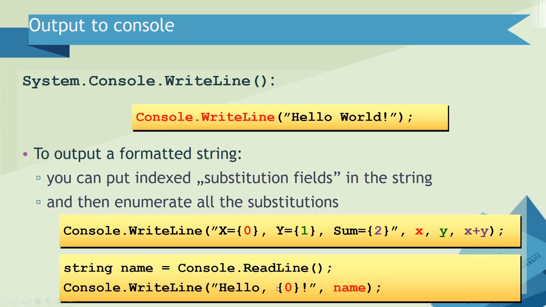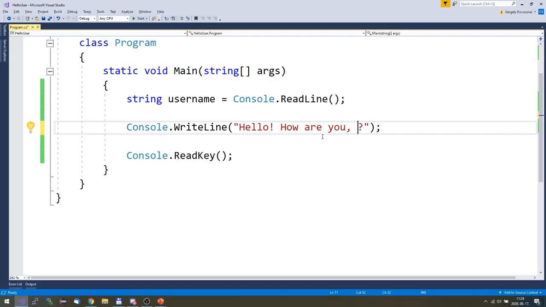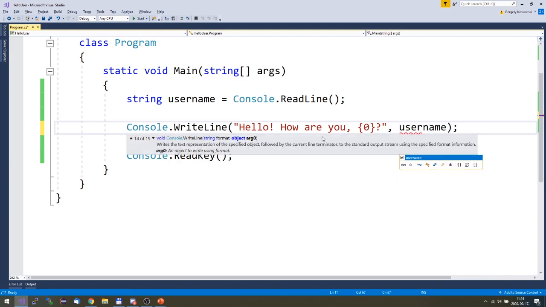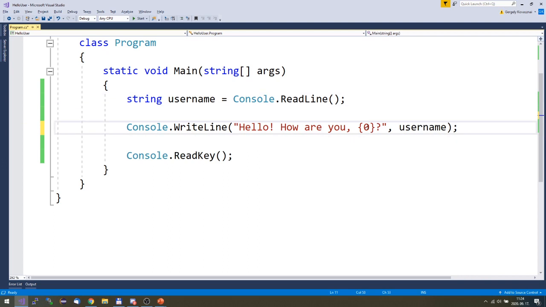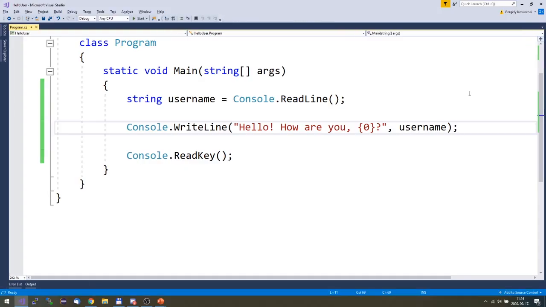So you can put something which I call here a substitution field in the string. A substitution string uses those brackets, and between the brackets you have to put a number like this one, and here you have to continue with the variable you want to insert at this point. I will soon explain why you have to put a 0 here. First, let's just check out if it works. Okay, it works. This is more elegant.